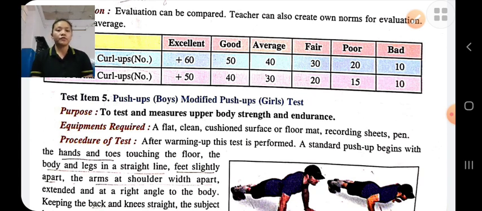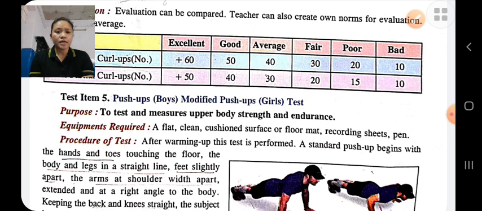Procedures: first he will do the warming up, and after warming up he starts push ups, beginning with the hands and toes touching the floor. His hands and toes touch the floor, and the body and legs are in a straight line.